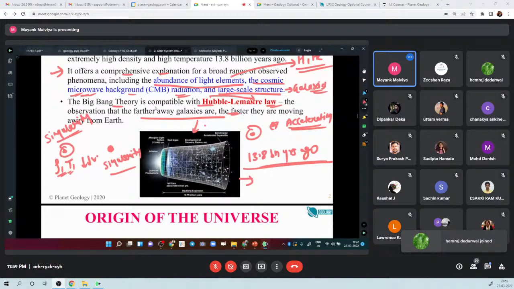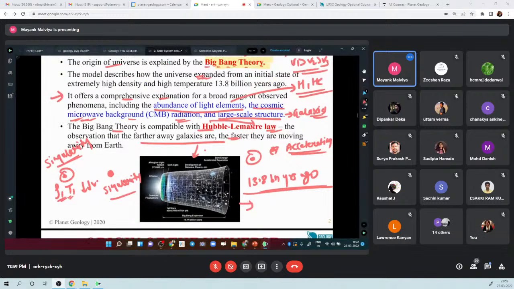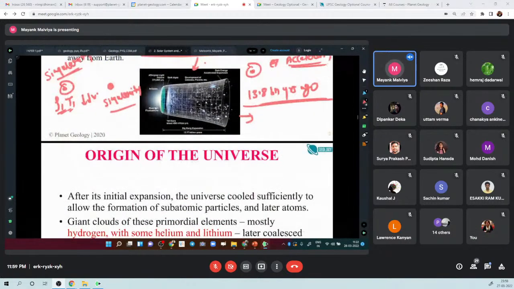So in the modern time, we are able to see into the past. Why is it so? Why are we today able to see live what happened in the past using all these images? It is because light takes some time to travel, right? Suppose this is Earth and there is some point in space which is 10 billion light years away from Earth.